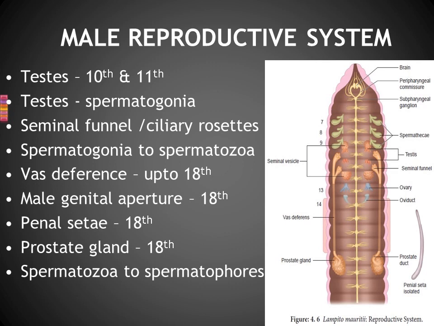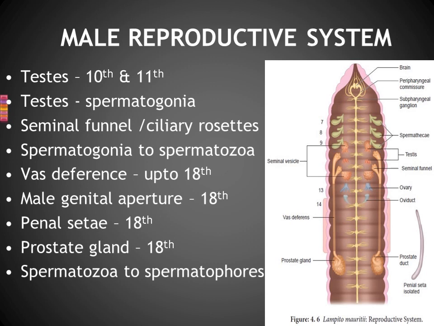The next region is the vas deferens. Vas deferens means it's a long tube which is arising from the seminal funnel, and till the 18th segment it extends. Can you watch the vas deferens? From the seminal funnel onwards it starts, and until the 18th segment it extends. One long tube on both sides. Can you watch? Okay. So that is known as vas deferens.